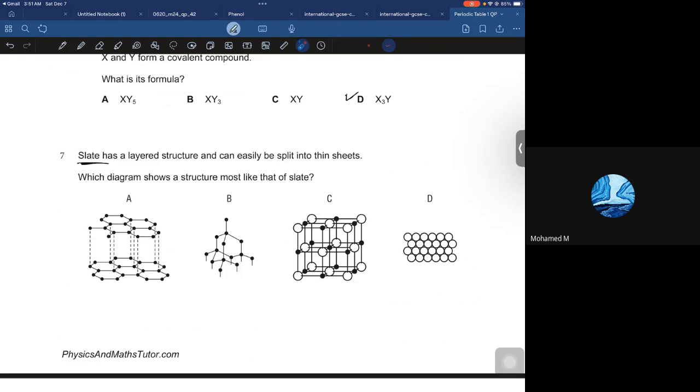So obviously it's A. It's near to the graphite, okay? Yes, because they are saying it has a layered structure. Except A, there is no structure which has layers. Except D, because D is a metallic structure, the structure of any metal.